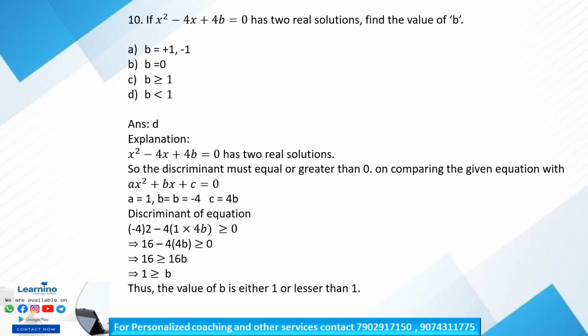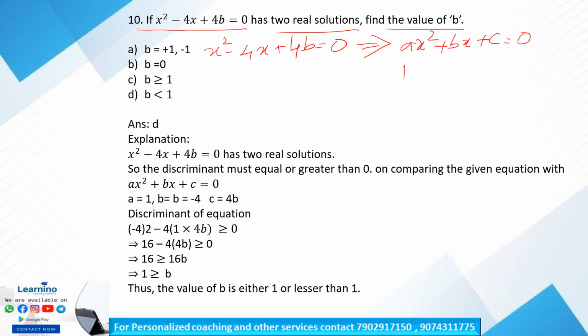Question number 10. If x square minus 4x plus 4b is equal to 0 has two real solutions, find the value of b. So our equation is x square minus 4x plus 4b is equal to 0. The general quadratic equation can be written as ax square plus bx plus c is equal to 0, and the discriminant D is equal to b square minus 4ac.